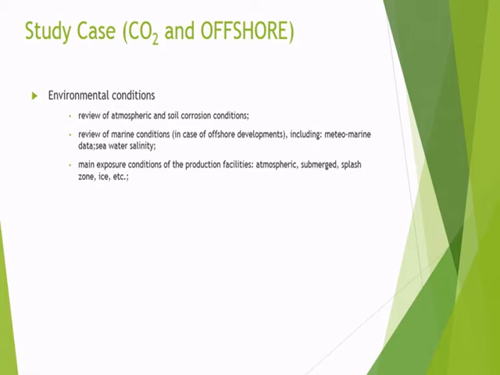This is a case study from my previous project. In this case I have CO2 and the field is located offshore, which is a marine environment. Starting from the input data, I need to explain one by one.